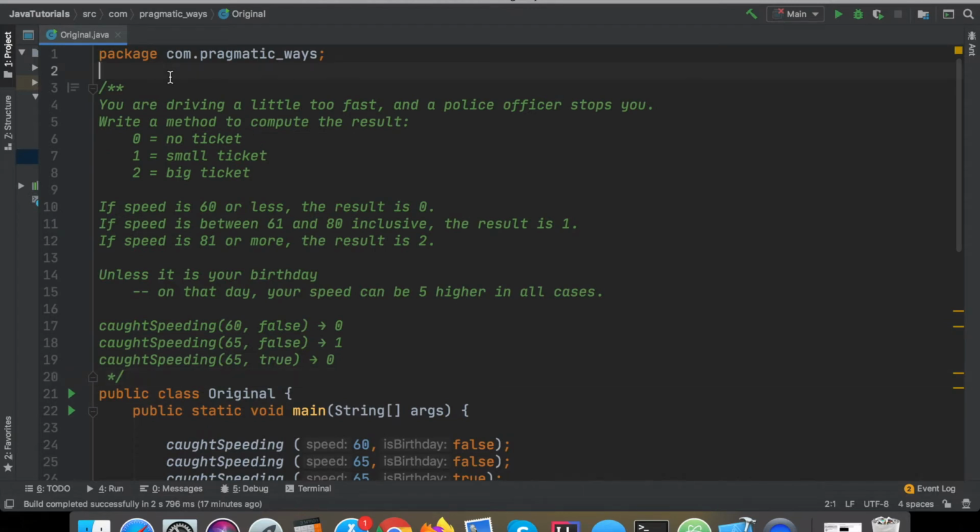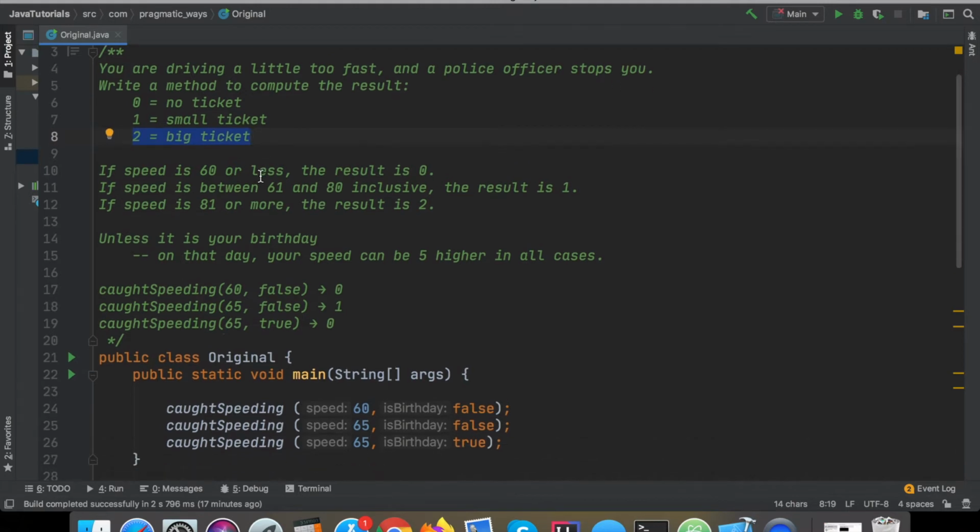So the program that this person needed to complete is as follows. You were driving a little too fast, and a police officer stops you. So we need to write a method that will compute the following result: 0 equals no ticket, 1 equals small ticket, and 2 equals big ticket.